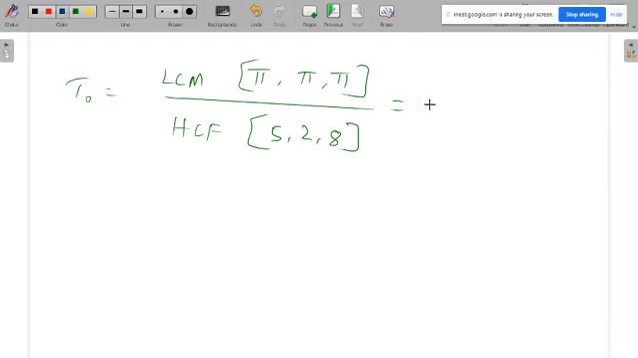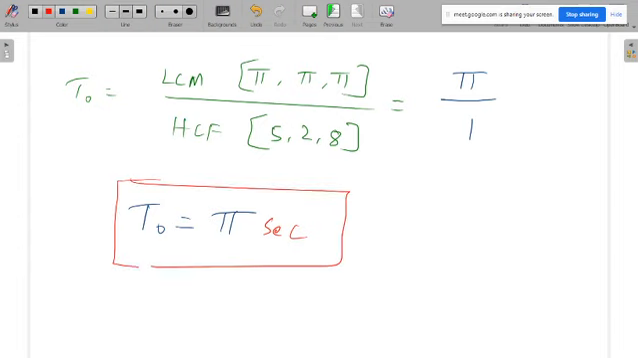What is the answer for this one? LCM, least common multiple. It is simply pi. Then if you take the HCF of these numbers, that is 1. So finally the time period of the signal T naught is equal to pi seconds. The time period of the signal, T naught equal to pi seconds, is the answer.